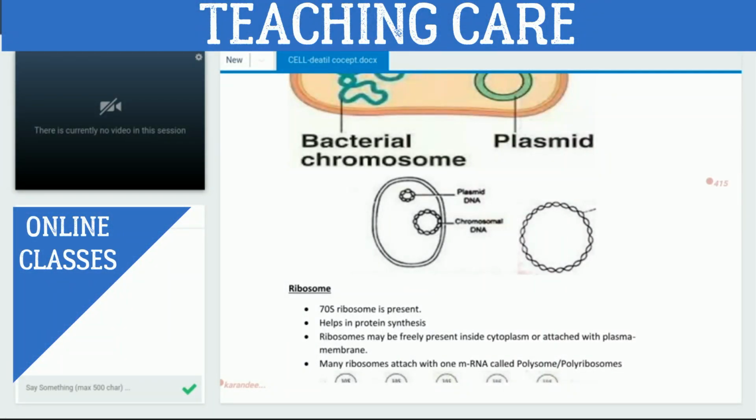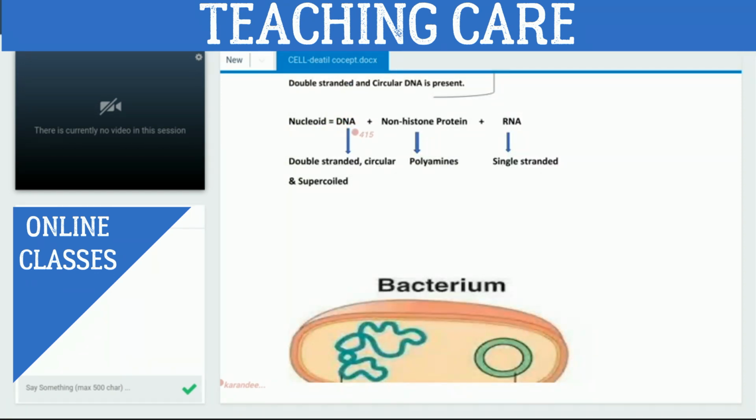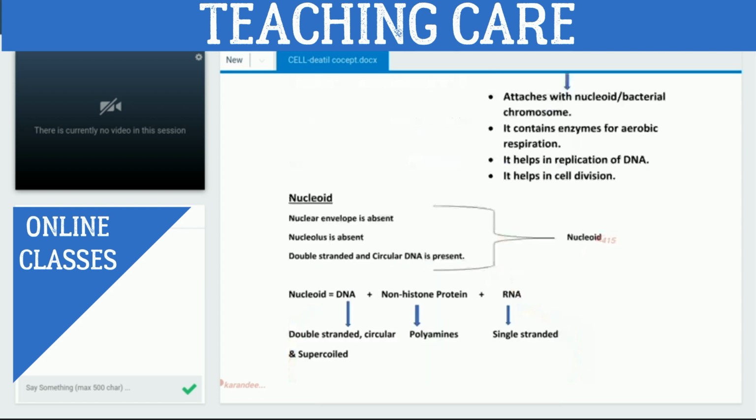Now, in the last class, we have already studied what a nucleoid is. What have we studied about the nucleoid? Nucleoid is the prokaryotic bacterial DNA. It does not have a nuclear envelope or nucleolus; it only has double-stranded and circular DNA. That's why it is called the nucleoid. Got it?